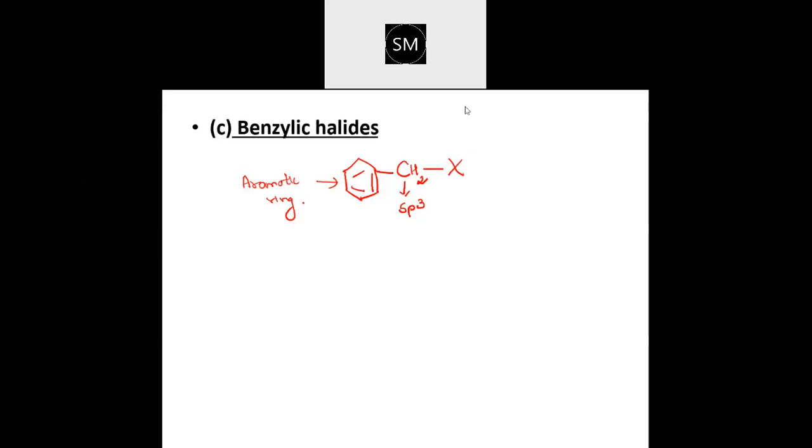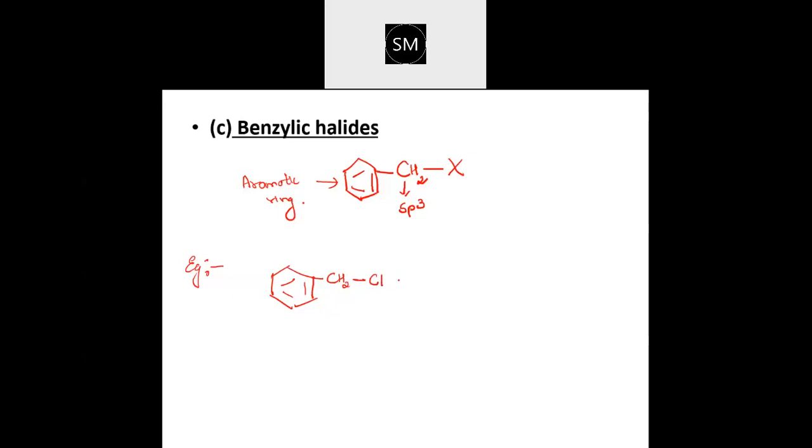Shall I proceed? Is it done? You can take one example. Instead of taking the halogen, I'll take one example here and write. Instead of X, you can write one example. The benzene ring is there, and then you are having a CH2 group.